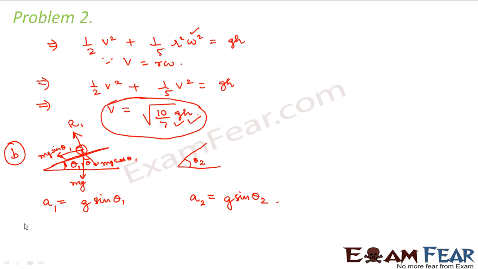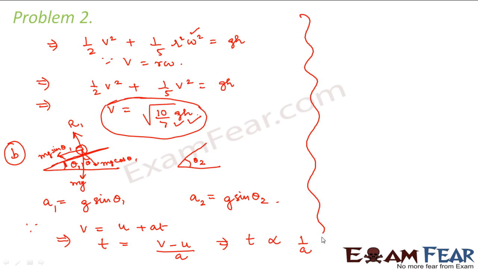Now from our kinematical equations, we know that v is equal to u plus at. So from this we know that t is equal to v minus u by a. So from this we can say that time taken is inversely proportional to acceleration if the final velocity and initial velocity remain the same. So time taken is inversely proportional to the acceleration, right?